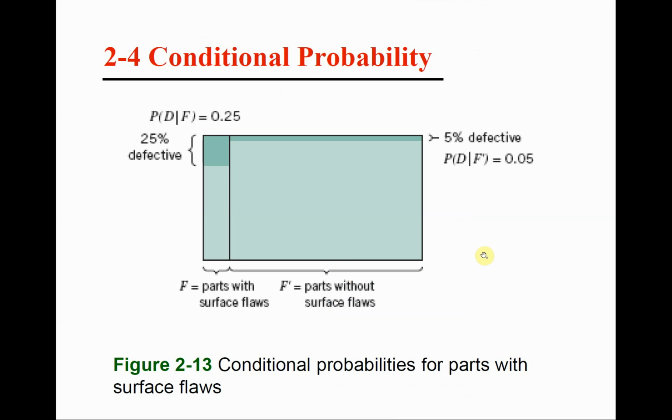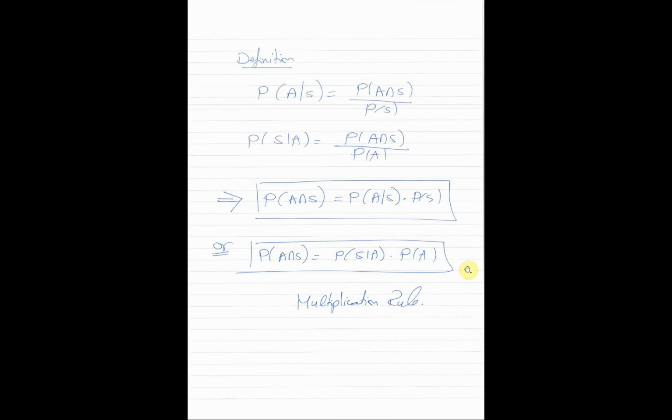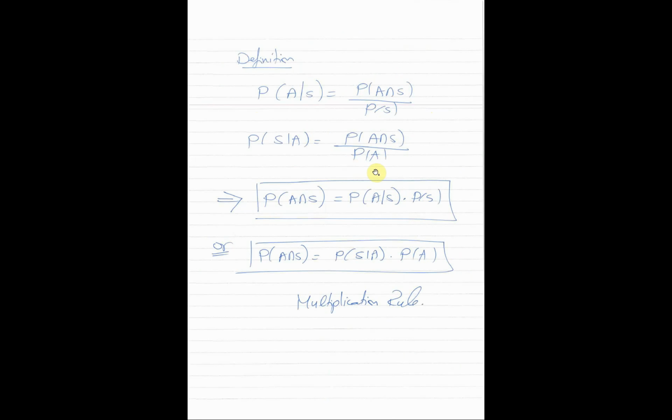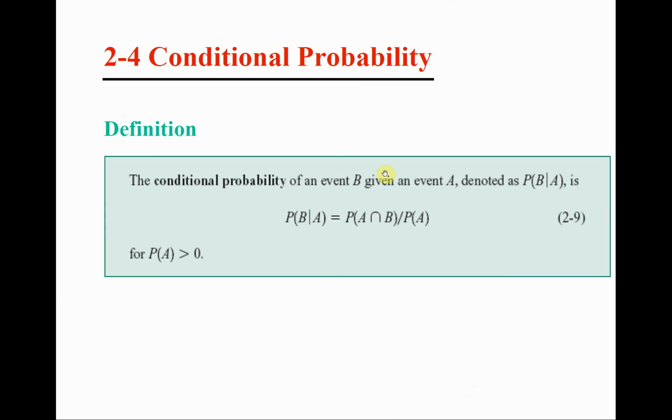Here in this slide, we have a similar motivation to the meaning of the conditional probability, but I find this motivational example that uses the experiment of taking a course and the events of studying well and obtaining an A easier to understand. So let me move on. And as you see here, again, this is the definition of the conditional probability. We have seen it in my notes slide.